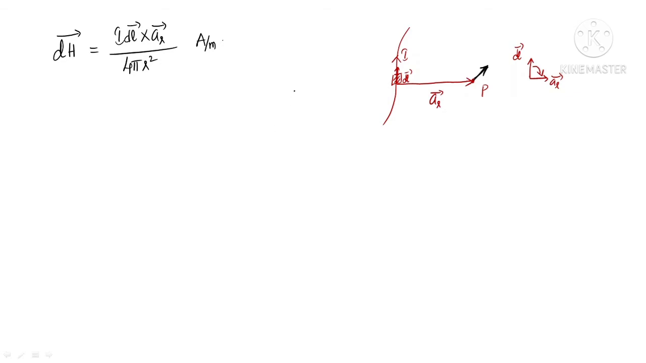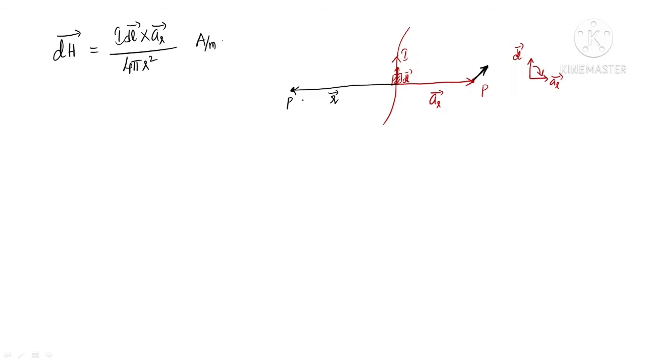For example, if your point of interest is here, now how is AR bar? How can you consider AR bar? So this is R bar. R bar must always be considered as a vector which joins the differential element and the point of interest. This is the differential element and this is the point of interest.